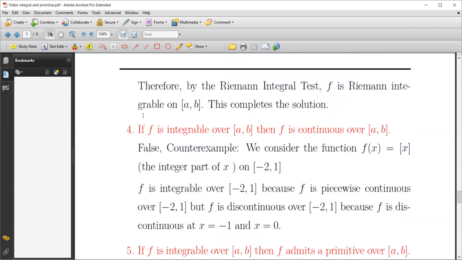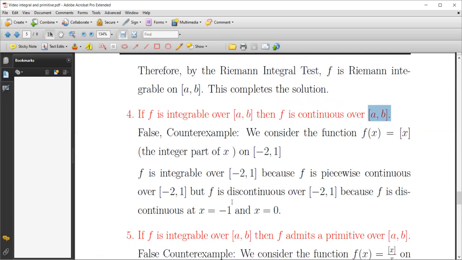The fourth statement, and we have to pay more attention here: if f is an integrable function over a closed and bounded interval [a, b], then f is continuous over this interval. This is not true. Why? Because we can give a counter example.